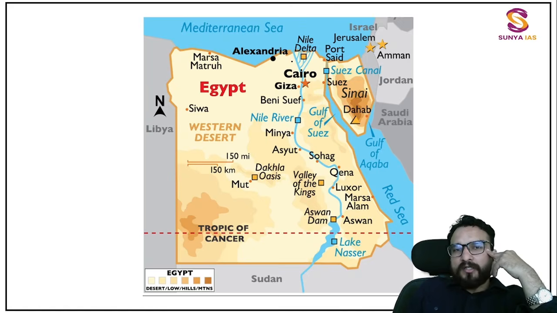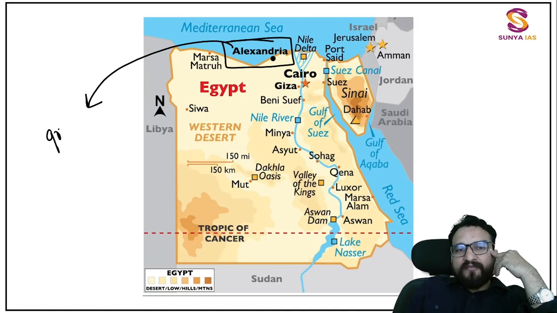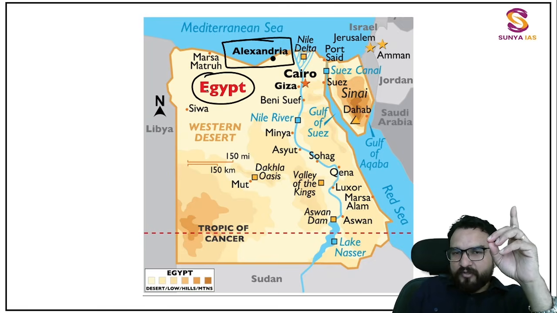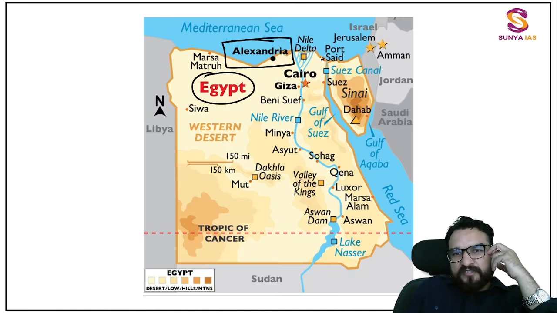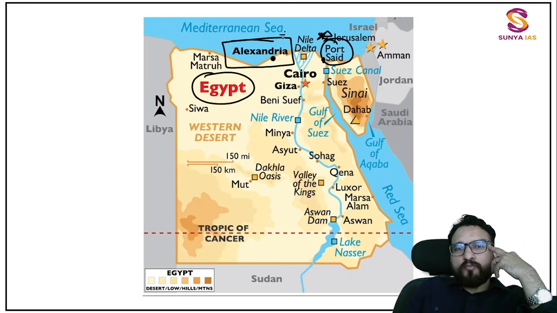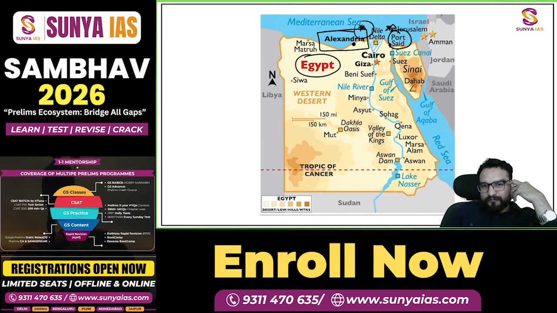Then one important port city you will be finding over here, that is Alexandria. So don't get it confused with Greece or Macedonia. This Alexandria port is in the African continent, that too in Egypt. Try to understand that first confusion which might happen over here. Now there is one more port over here, that is Port Said, the way you want to pronounce it. Remember that these are two prominent ports over here, guys.